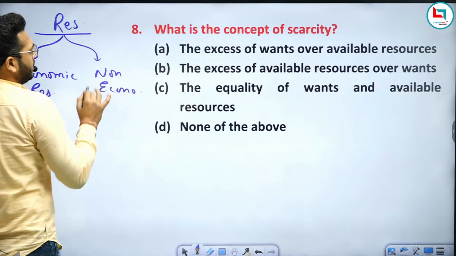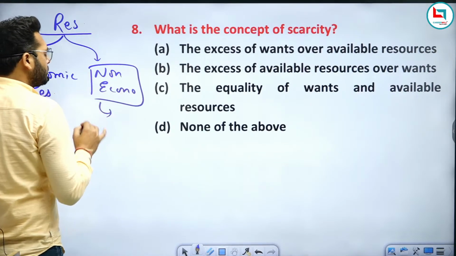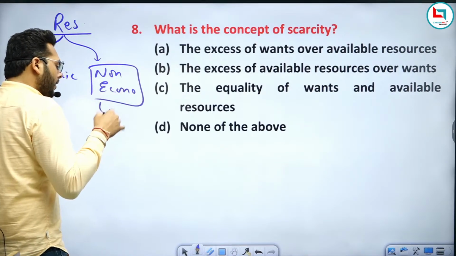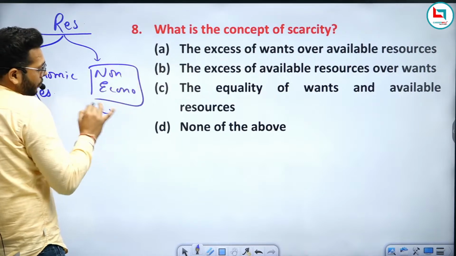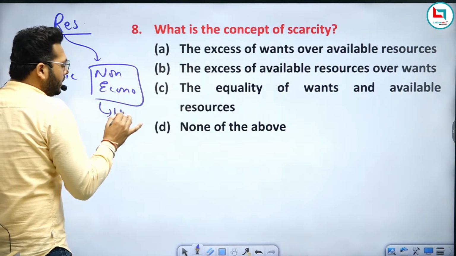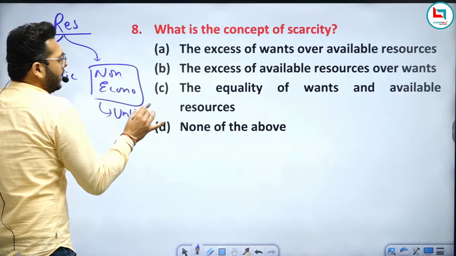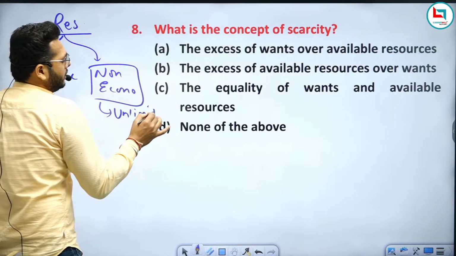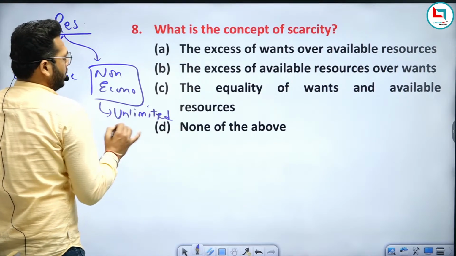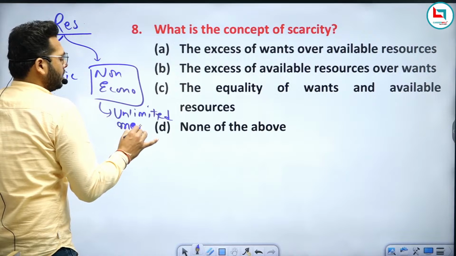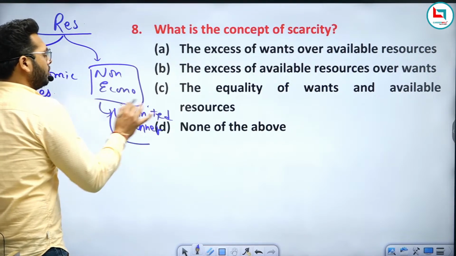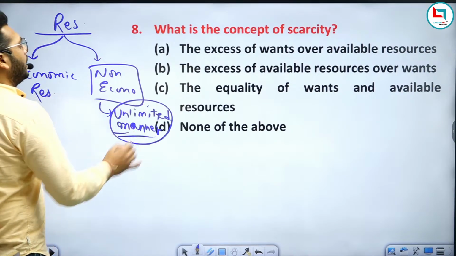The availability of non-economic resources is unlimited. So non-economic resources are available in an unlimited manner.